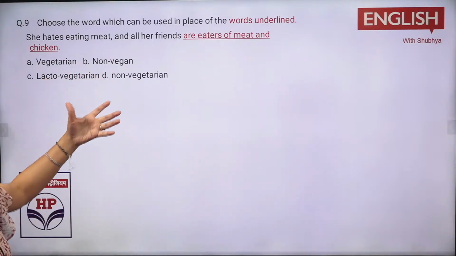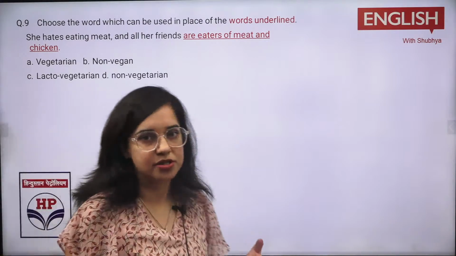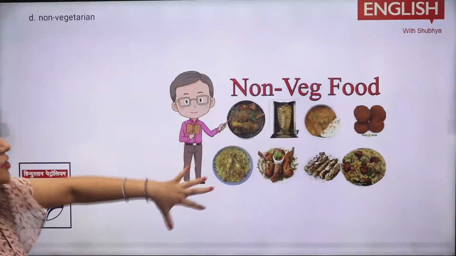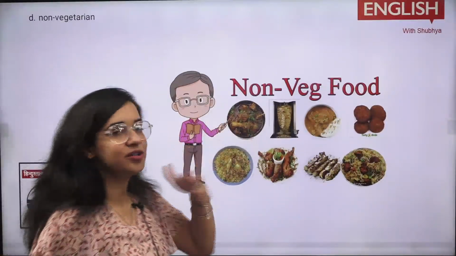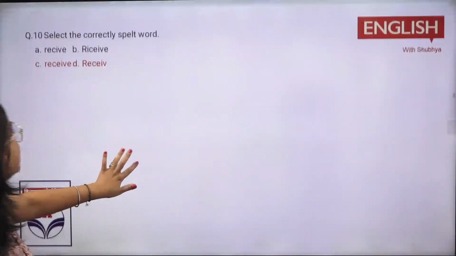And a lacto-vegetarian is someone who consumes dairy products as well. Suppose there are some students who consume dairy products, but they don't eat meat and all that. So they are the ones who are lacto-vegetarians, right? So here you have lots of options, and those who want to eat non-veg can have the non-veg food. So now the next is your spelling one.